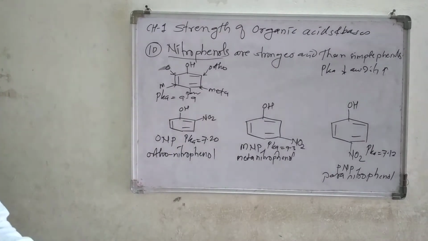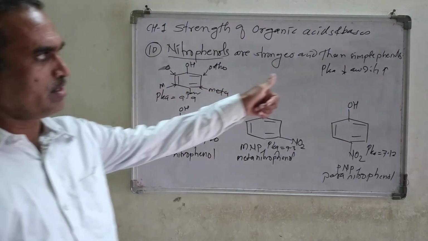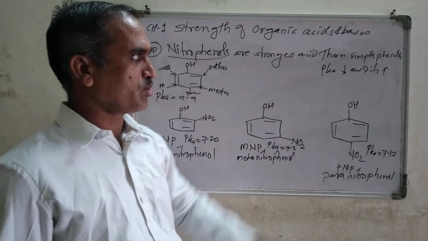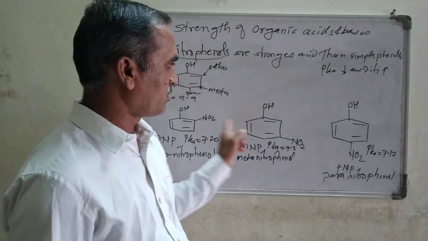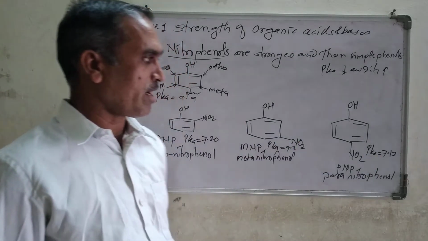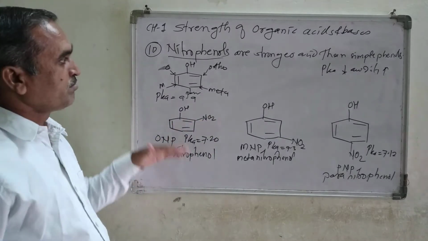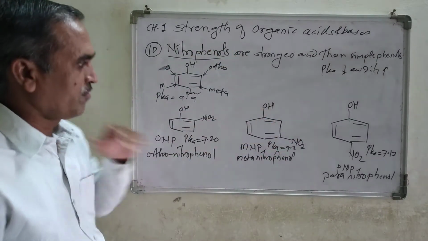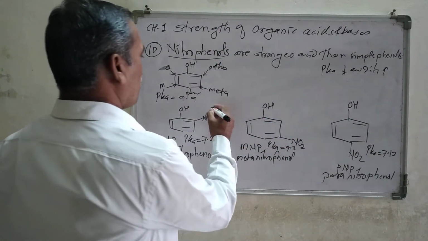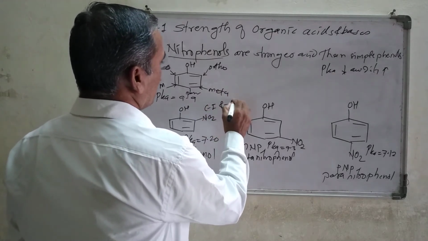By observing the pK values carefully, look at 9.9. As I said, as the pK value decreases, acidity goes on increasing. Among these three isomers, para has the lowest pK value, therefore it is the strongest one. Now compare simple phenol and nitrophenol. The nitro group shows minus I effect as well as minus R effect.